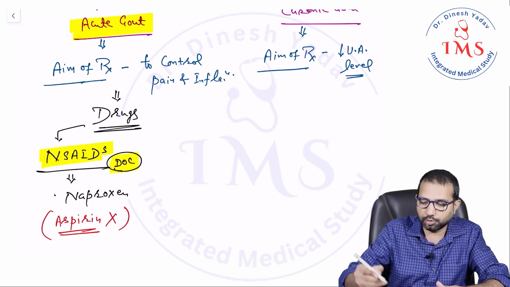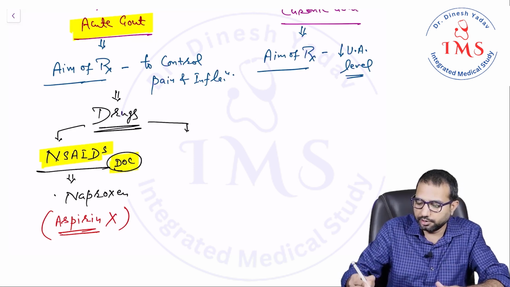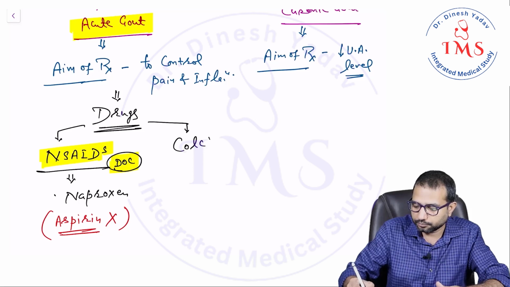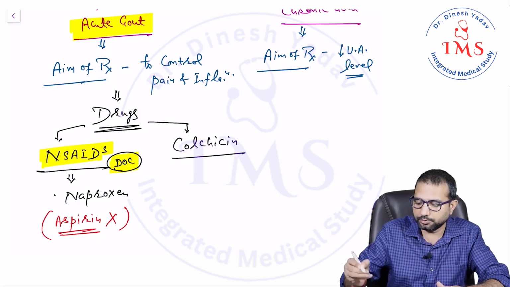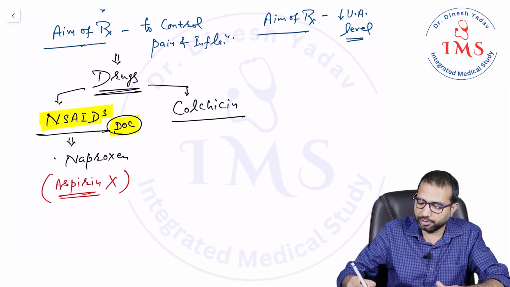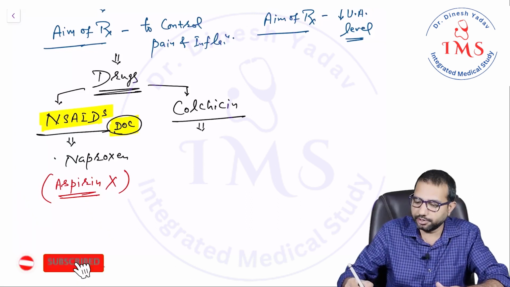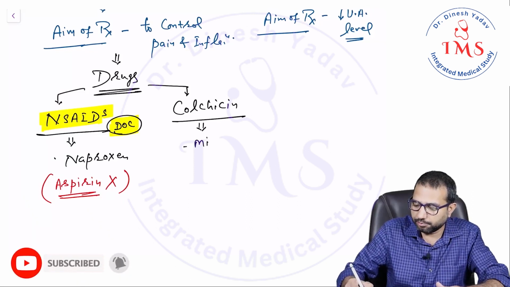But if NSAIDs are not effective, then the second important drug we can use is colchicine. Colchicine is a very good anti-inflammatory. It inhibits mitosis, so it is a mitotic inhibitor.